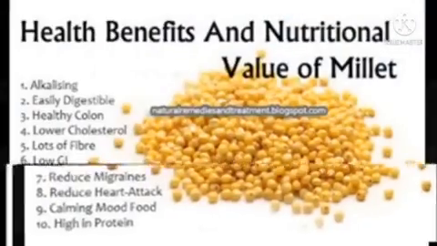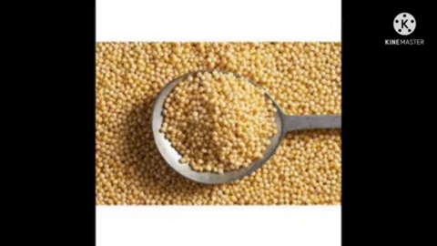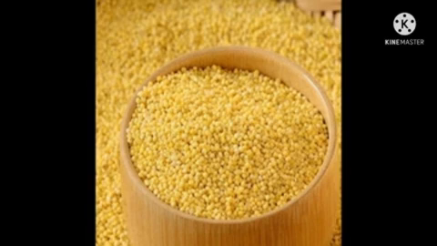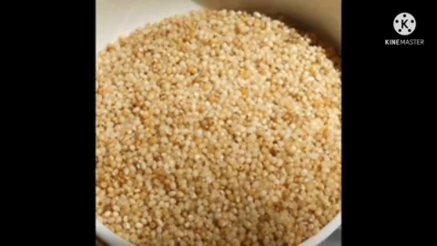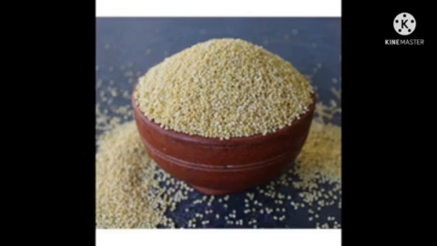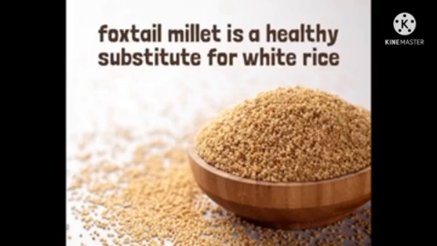It is rich in fiber. And some of the millet products are sorghum, foxtail millet, finger millet, pearl millet, barnyard millet, kodo millet and little millet. Foxtail millet is the best and healthy substitute for white rice.